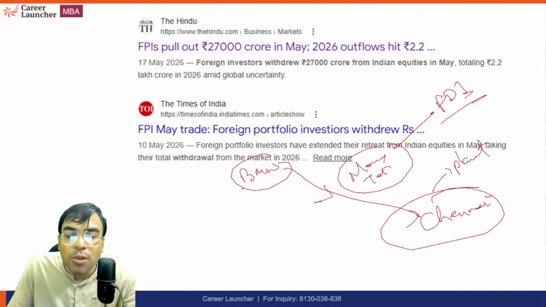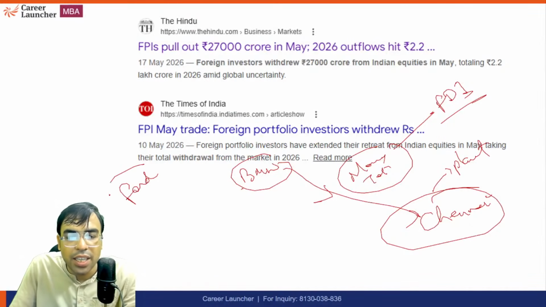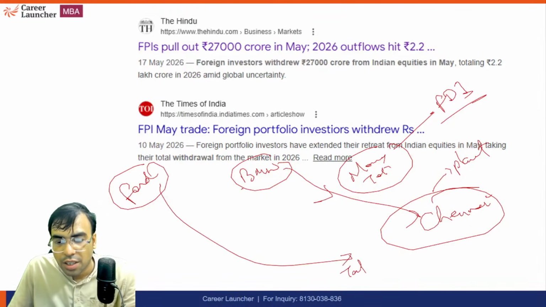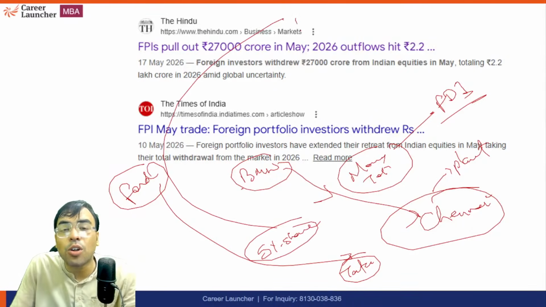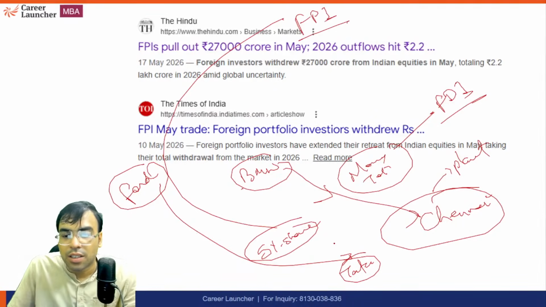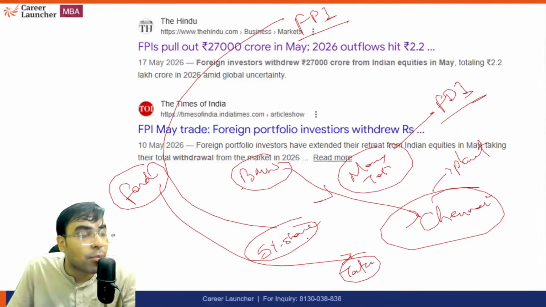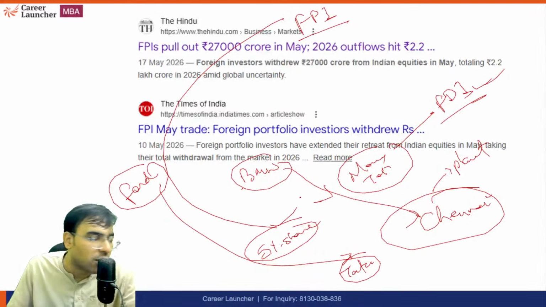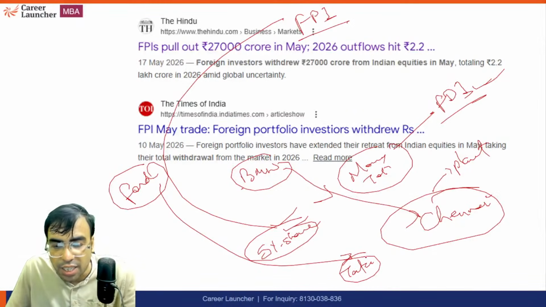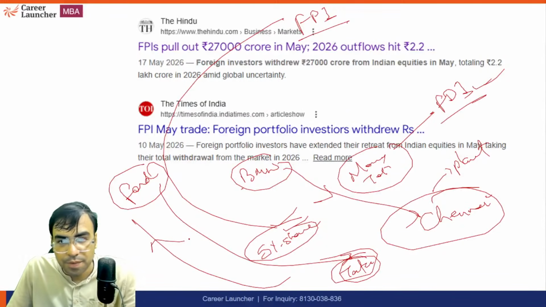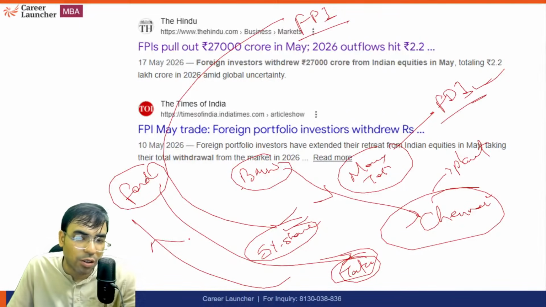But let's take another example. Let's say Ford is an American car company. They have bought a 5% share in Tata. This is called foreign portfolio investment. If they are buying less than 10% share, it is FPI; if they are buying more than 10% share, then of course it will come under FDI. So if they have bought a small amount of a bond or a share, less than 10%, say a 5% share in Tata, it is very easy to withdraw. Why? Because they will sell the share and go back.